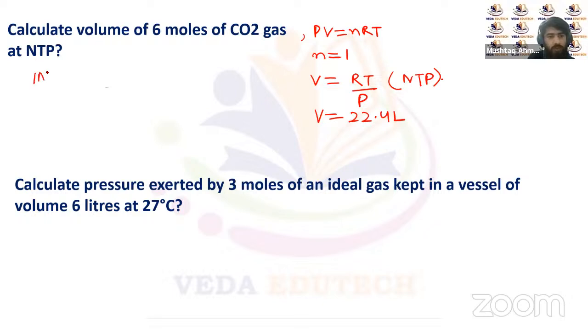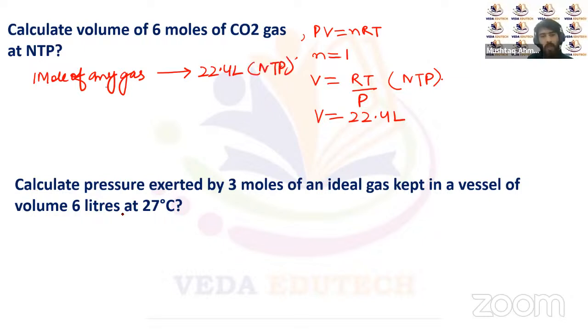One mole of any gas, it doesn't matter whether it's carbon dioxide or oxygen or helium or hydrogen, will occupy 22.4 liters of volume at NTP. Now, if we have 6 moles of any gas, we have to provide 6 times 22.4 liters for the gas to be at NTP.